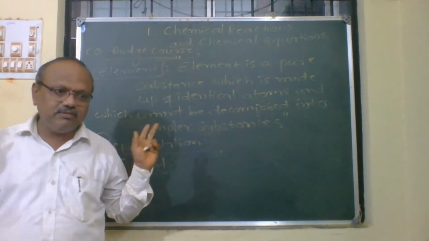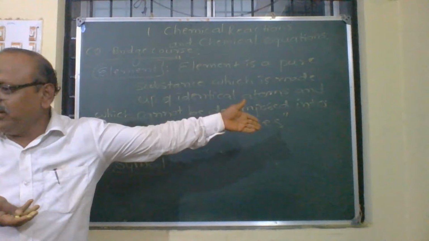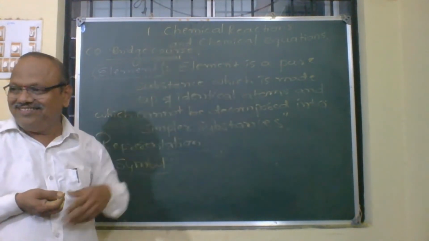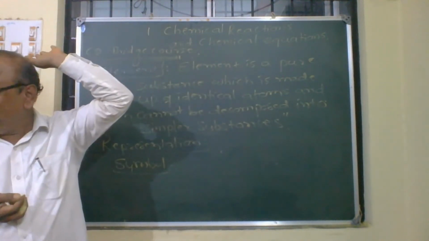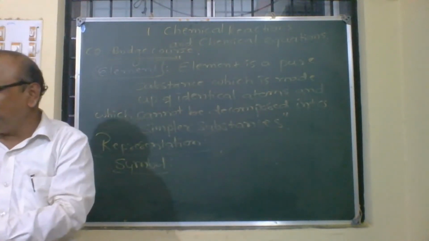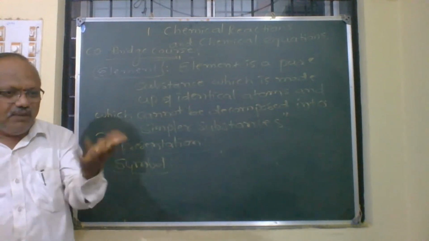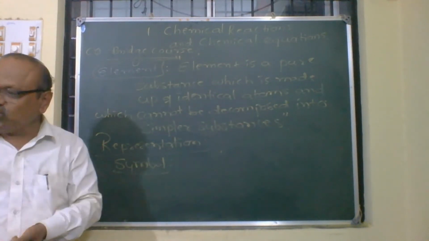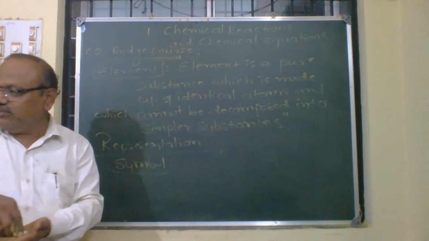Don't memorize by heart. What is the symbol? Symbol is the name. But instead of writing the complete name of the element, such as phosphorus, silicon, arsenic, darmstadtium, copernicium, which are very long names, how do we write them in short on paper? For that, they have made the symbol. Simple logic, not very deep science. What is the symbol? Symbol is the short scientific notation which represents the atom of an element.